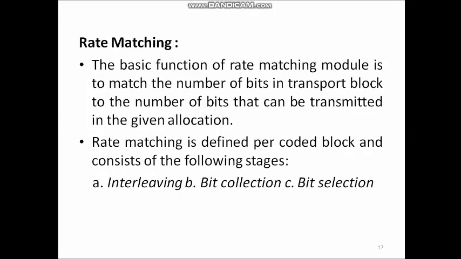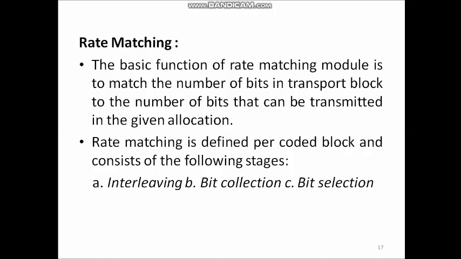Okay, after channel coding, the next step in the channel coding processing is rate matching. The basic function of the rate matching module is to match the number of bits in the transport block to the number of bits that can be transmitted in the given allocation. Basically, the payload size is determined by the modulation scheme and the number of resource blocks allocated. So, this rate matching is used to generate a transport block which can be transmitted using the allocated resource blocks and modulation scheme. This rate matching is defined per coded block and consists of the following stages.